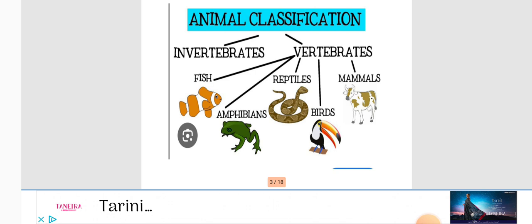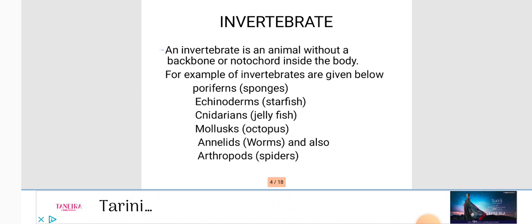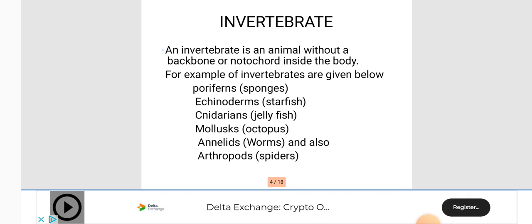First of all, invertebrates. An invertebrate is an animal without a backbone or notochord inside the body. Examples of invertebrates are given below: poriferans, for example sponges; echinoderms, for example starfish; cnidarians, for example jellyfish; molluscs, for example octopus; annelids, worms; and also arthropods, for example spiders. In annelids, the worms are roundworm, flatworm, and any other worms you can read about.